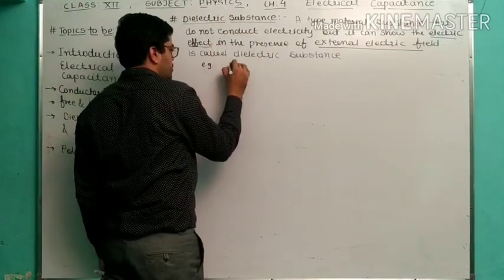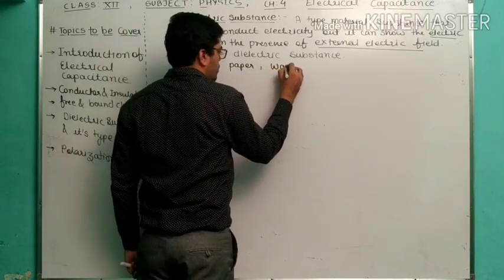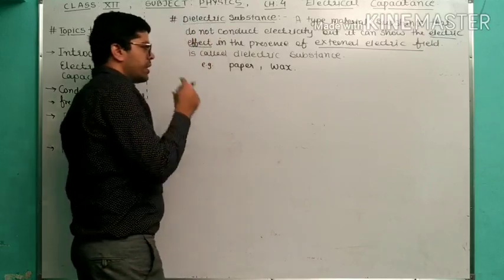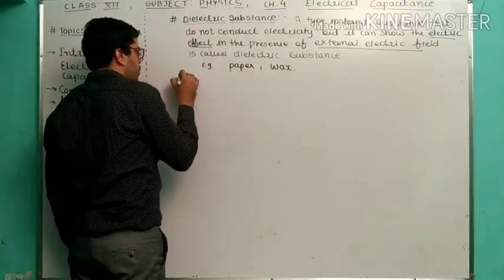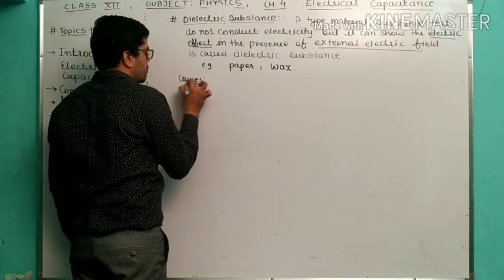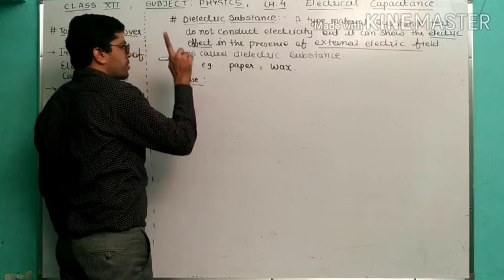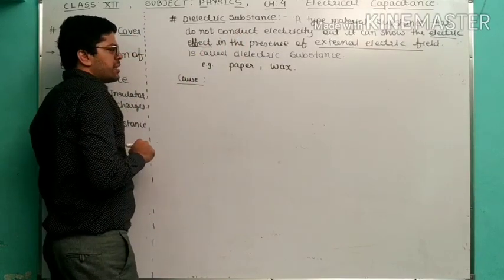Examples are paper and wax. Okay, so these are examples of dielectric substances. What is the reason? What is the cause? Because this substance does not conduct electricity.